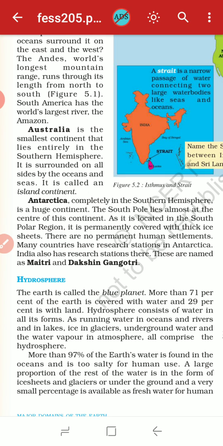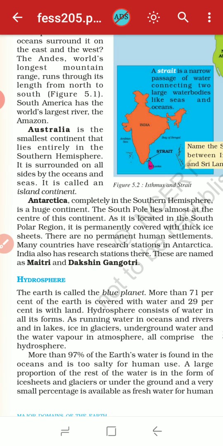The hydrosphere consists of water in all its forms, including running water in oceans, rivers and lakes, ice in glaciers, underground water, and the water vapor in the atmosphere. Glaciers means the rivers of ice. So in short, all the water bodies make up the hydrosphere.